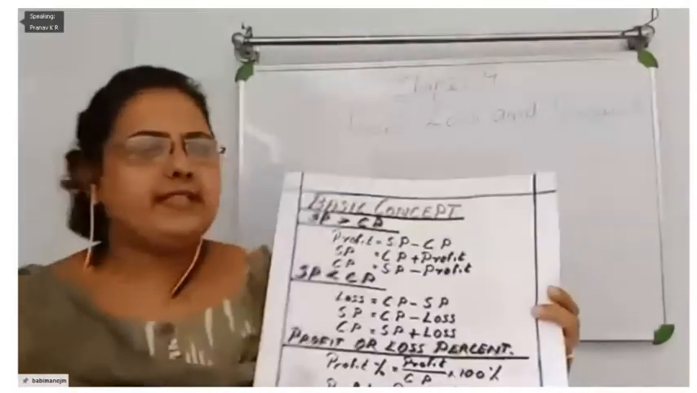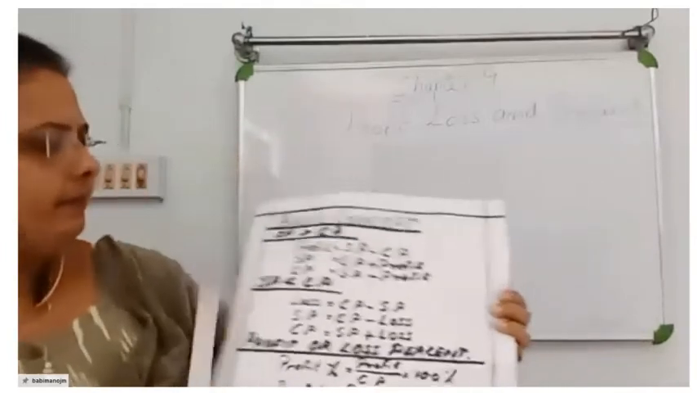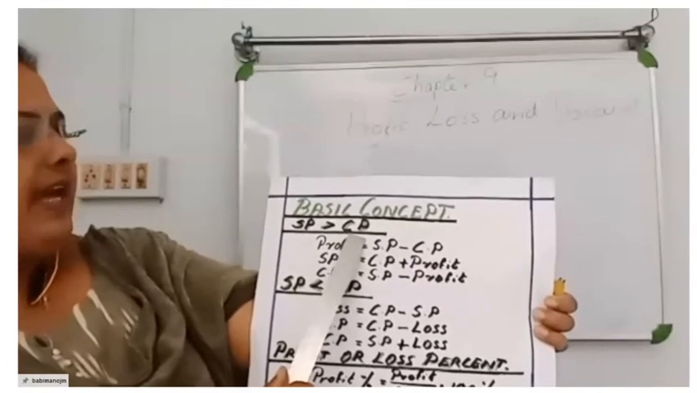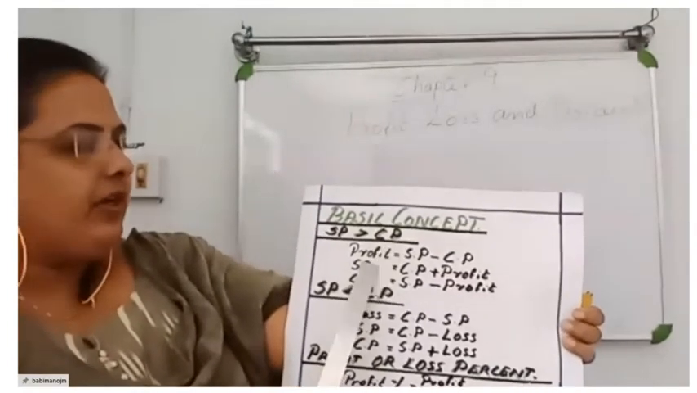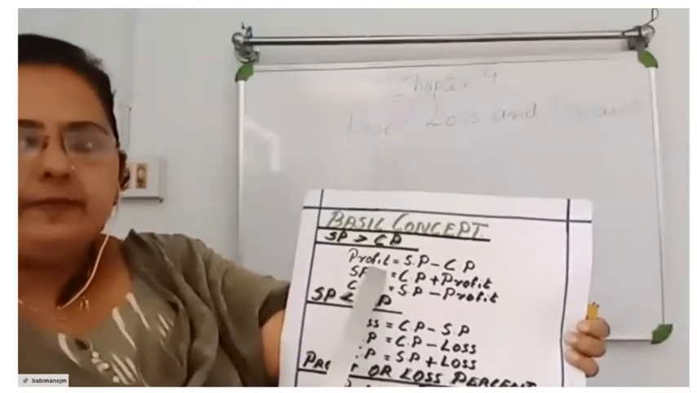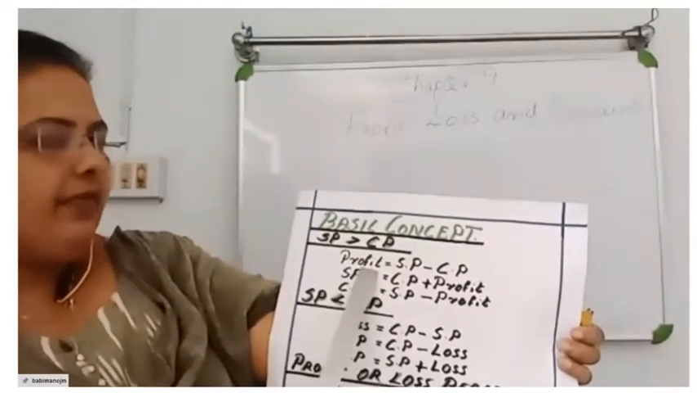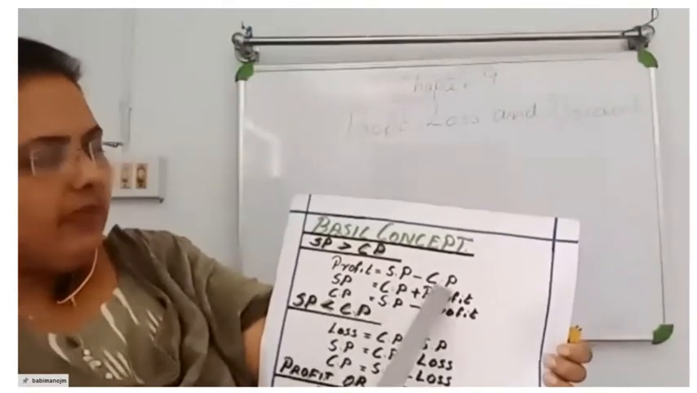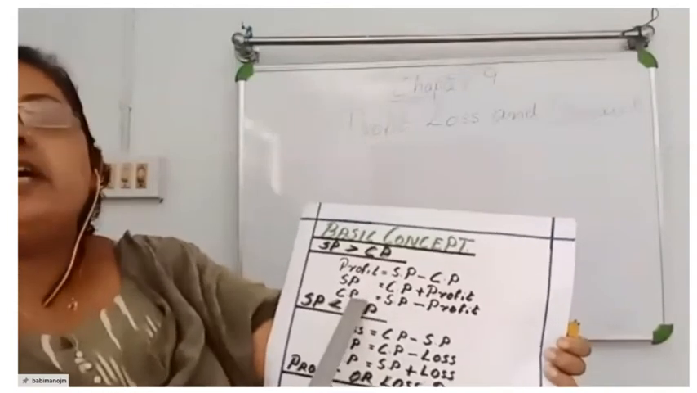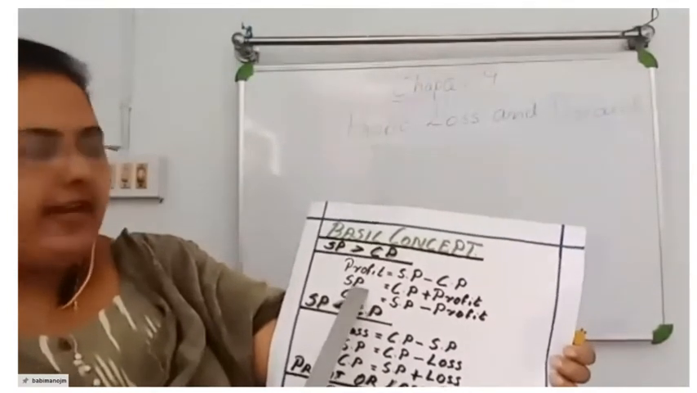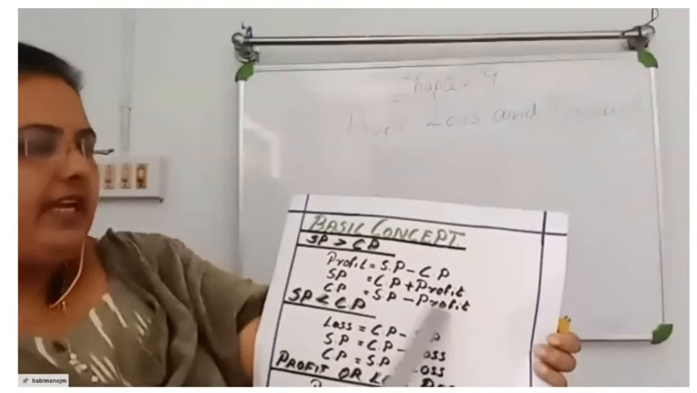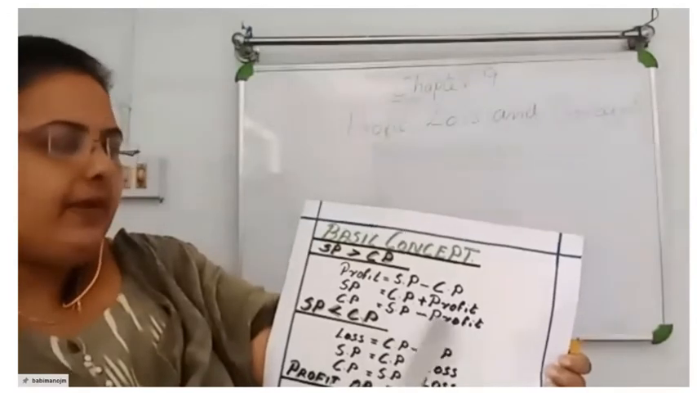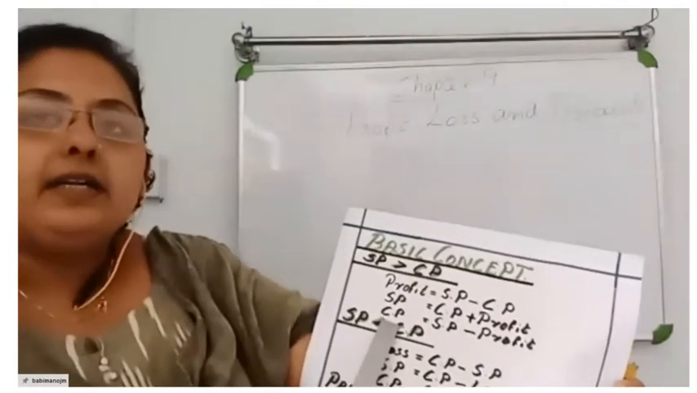Yes. Here, see. If SP is greater than CP, what is happening? We are getting a profit. Understood? Profit is equal to SP minus CP. And from this derivation, we are finding the rest of the things. That is, you can find SP and also CP. When profit and cost price are given, you can find the selling price. And if selling price and profit are given, you can find the cost price.